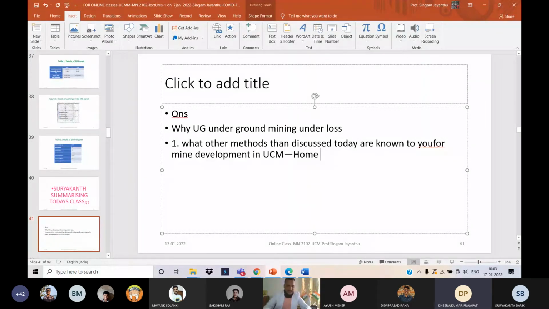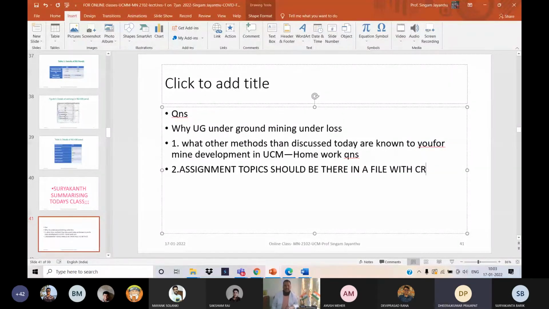Acha, I forgot to tell you. By this time, you should be ready with assignment topics. By the end of this week, assignment topics should be there in a file with the CR. If you have any doubts about the assignment topics, you can talk to me. Once that file is with the CR, I will display it, and those things can be discussed. If there is a similarity of any subject, we will change those topics.